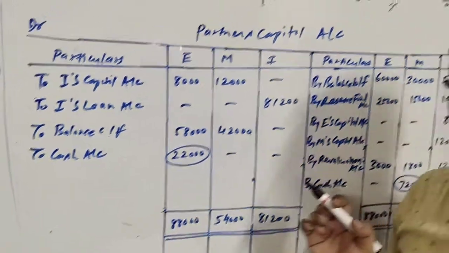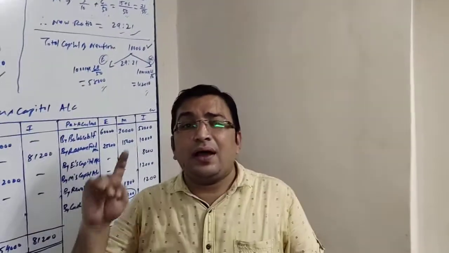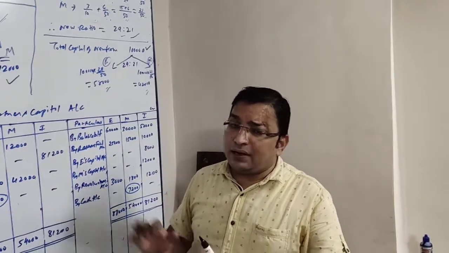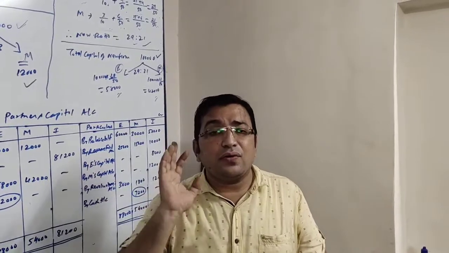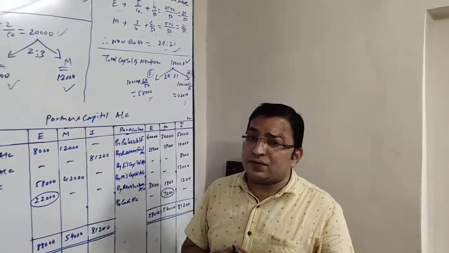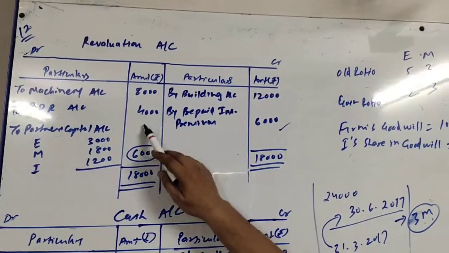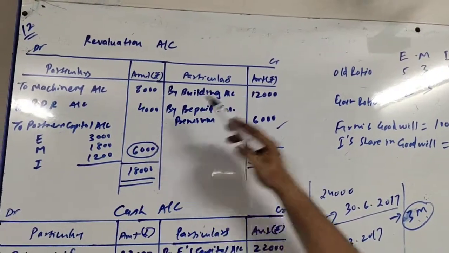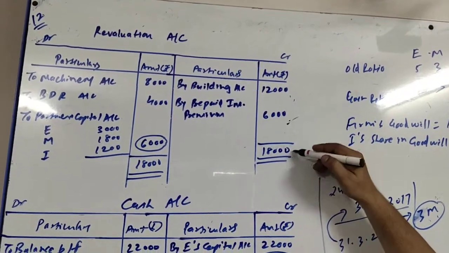Okay friends, now what we have to do, first of all we have to deal with the account of the retiring partner. But before dealing with the account of the retiring partner, we need to close the revaluation account. So let us close the revaluation account. Here it is, machinery and BDR, total of the debit side is 12,000, and building and prepaid insurance premium, total of the credit side is 18,000.